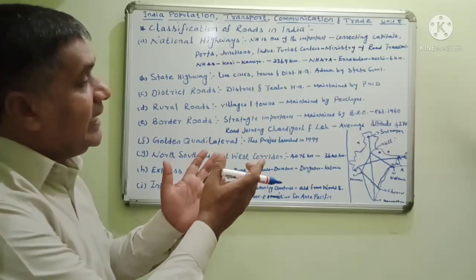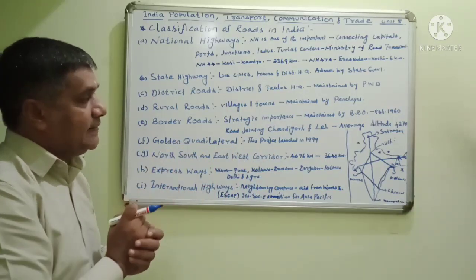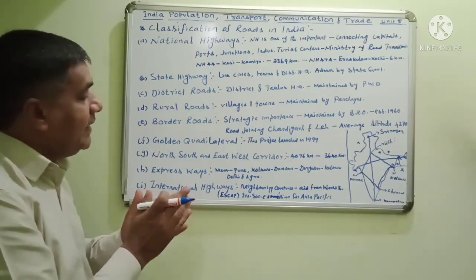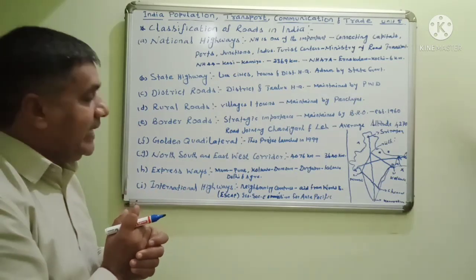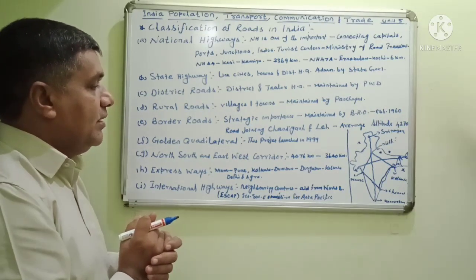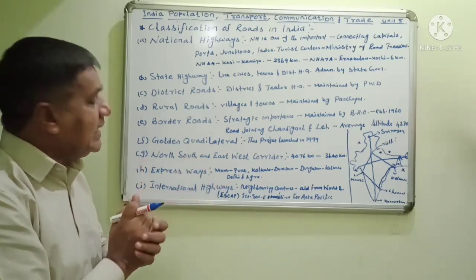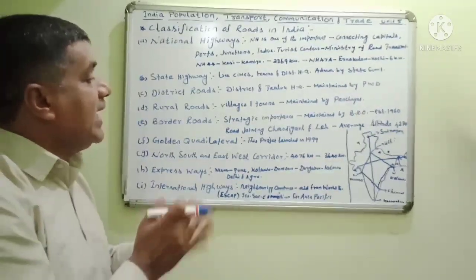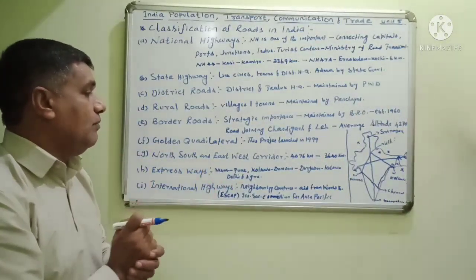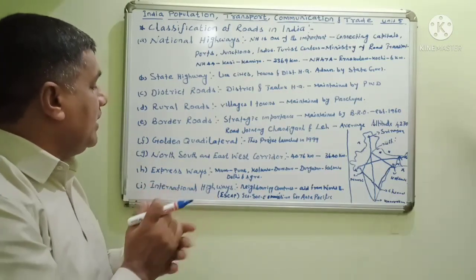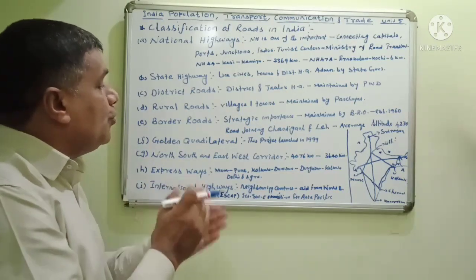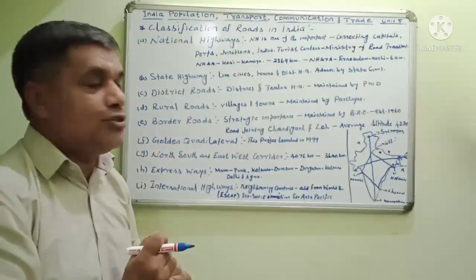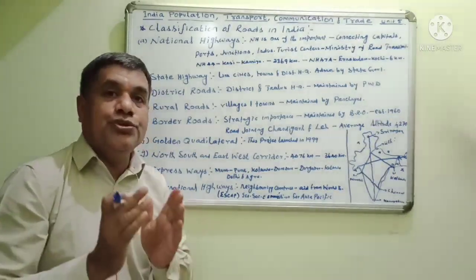That's why the international highways are maintained by our country. For their maintenance, aid is provided by the World Bank. The ESCAP, Economic and Social Commission for Asia Pacific, looks after the international highways. Note it, students. Okay then, see you tomorrow, students.